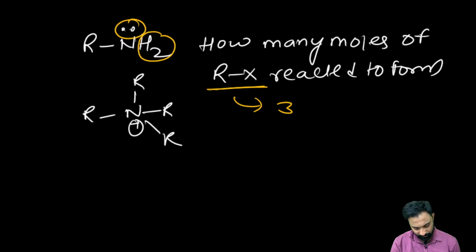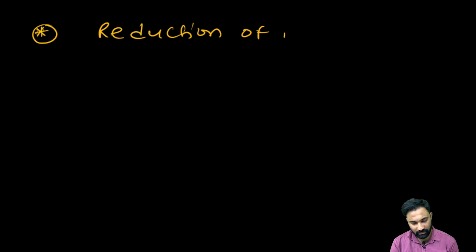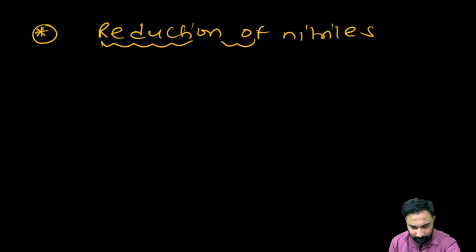Next, we are going to see the reduction of nitriles. What is the reduction of nitriles?